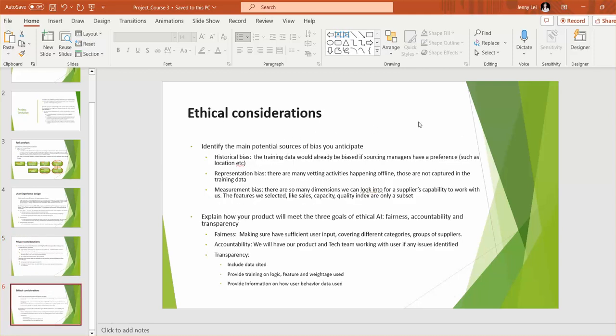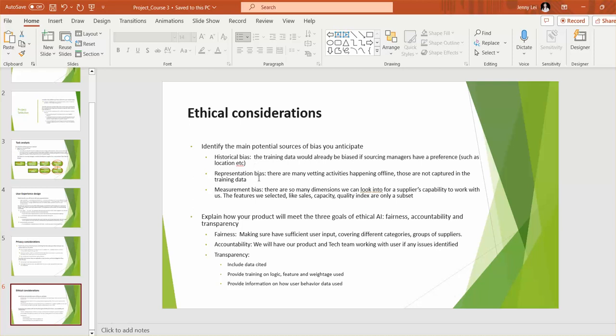Last piece is ethical considerations. What are some biases our model can anticipate when it's historic? The training data could possibly be already biased, because our sourcing managers have preferences, right? For example, we have 80% of our sourcing managers located in Asia. They may have a larger preference for Asia suppliers because they are geographically closer, culturally closer, etc. But we're trying to keep that in mind when we define the model, so that we consider suppliers from all the regions fairly.